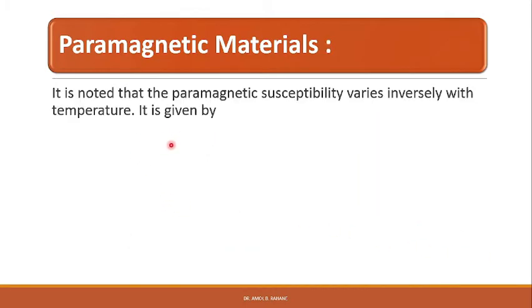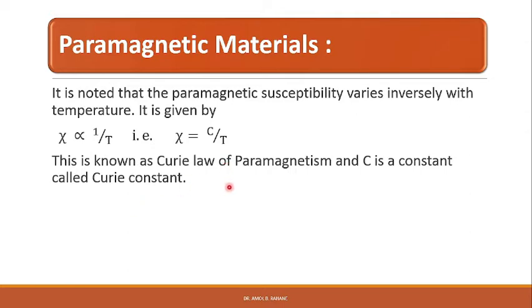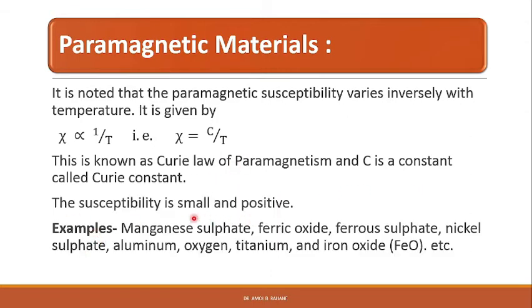It is noted that the paramagnetic susceptibility varies inversely with temperature, and it is given by chi proportional to 1 over T, that is chi equals C by T. This is known as Curie's law of paramagnetism, and C is a constant called the Curie constant. The susceptibility is small and has a positive value. Examples of paramagnetic materials are manganese sulfate, ferric oxide, ferrous sulfate, nickel sulfate, aluminum, oxygen, titanium and iron oxide, etc.